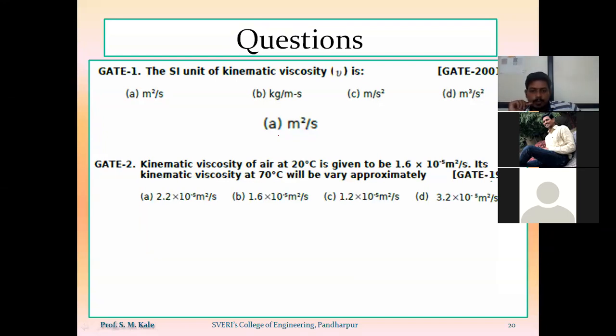Option B, 1.6 into 10 raised to minus 5. Option C, 1.2 into 10 raised to minus 5. Option D, 3.2 into 10 raised to minus 5. What will be the answer?